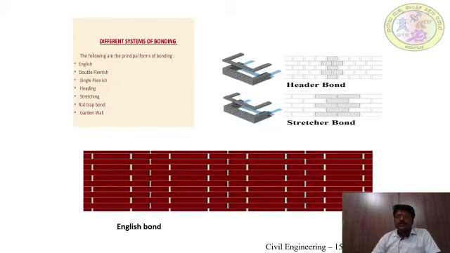Different systems of bonding are used in masonry construction: English bond, double Flemish bond, single Flemish bond, heading bond, stretcher bond, rat trap bond, and garden wall bond. Mainly we are discussing header bond, stretcher bond and English bond, as shown in the image.